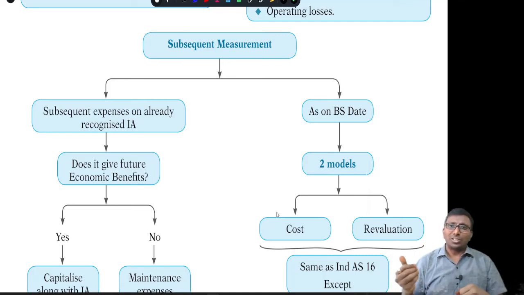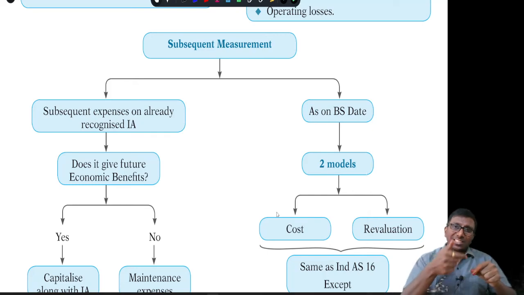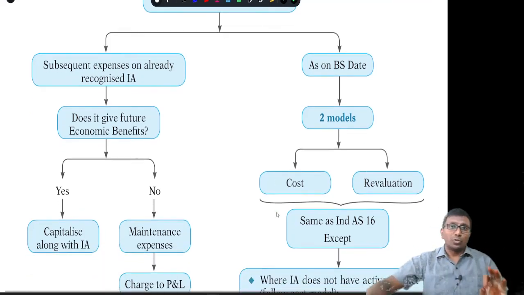On the balance sheet date, as usual, it is the same as in Ind AS 16. We have two options for each class of intangible assets. For each class, you can say all patents are one class. Copyrights are a different class, licenses can be different, software is different. Like this, for each class you can follow either the cost model or the revaluation model, right? The accounting is exactly the same as in Ind AS 16. We don't need to make any changes except in a few cases.